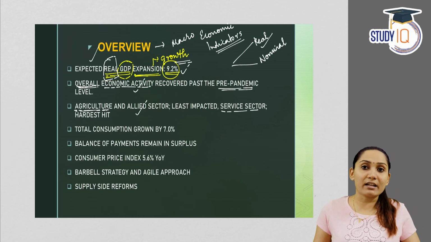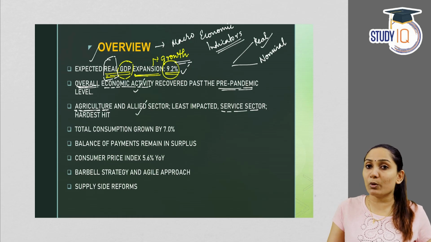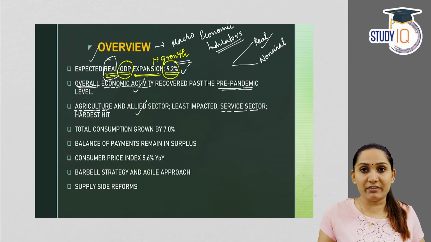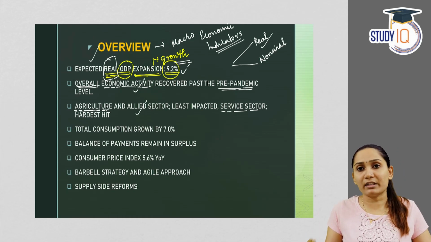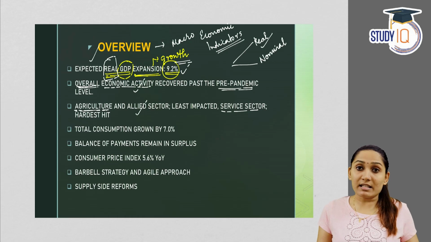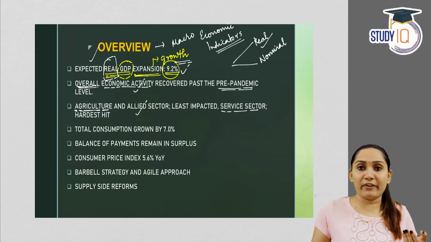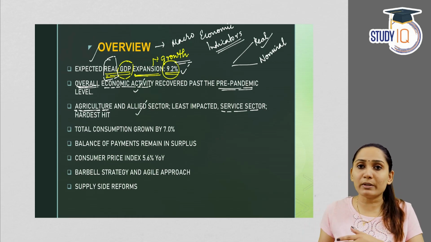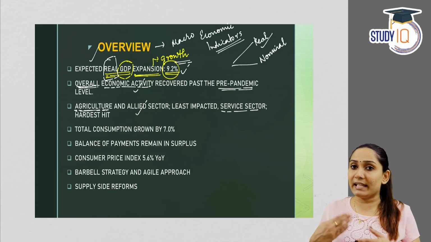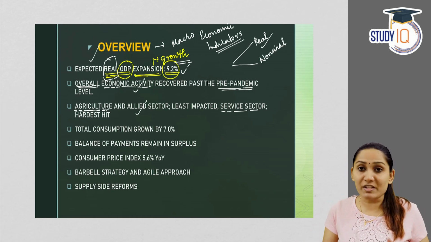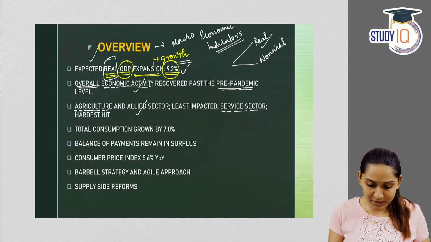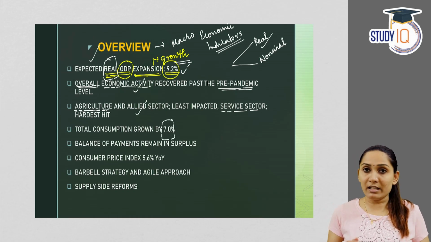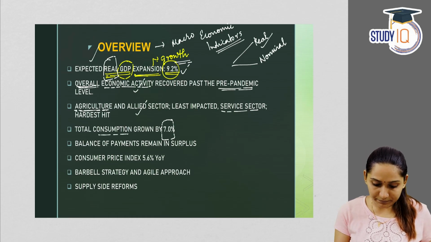Now, if you look into the services sector, it contributes more than 50% to India's GVA, gross value added. And the services sector has grown exponentially after the 1991 reforms as well. The services sector got the most affected due to the pandemic. We will come to a closer analysis of that. We will be analyzing that in detail for sure. I am just giving you an overview based on the survey's overview. The total consumption has grown by 7% according to the survey.